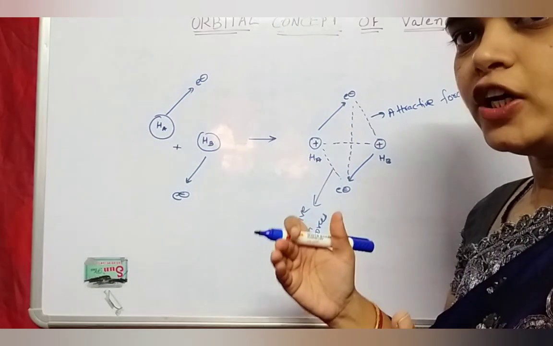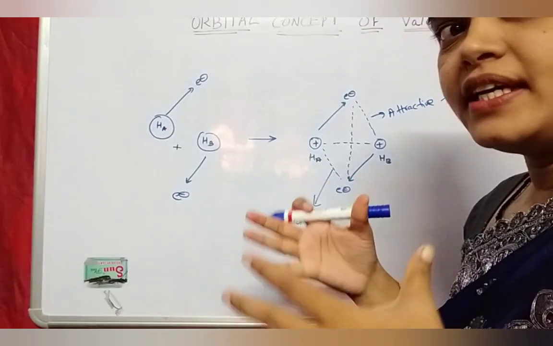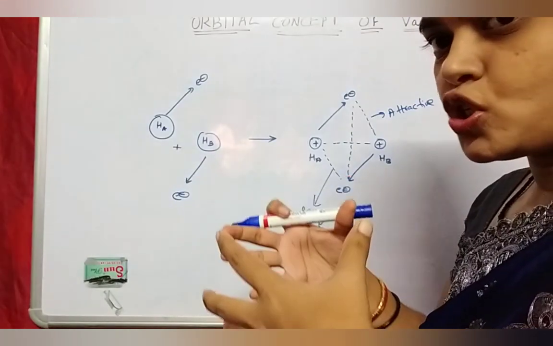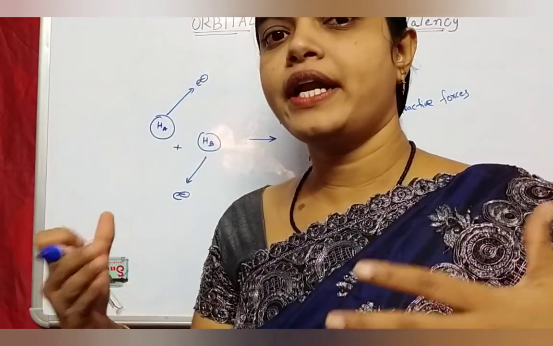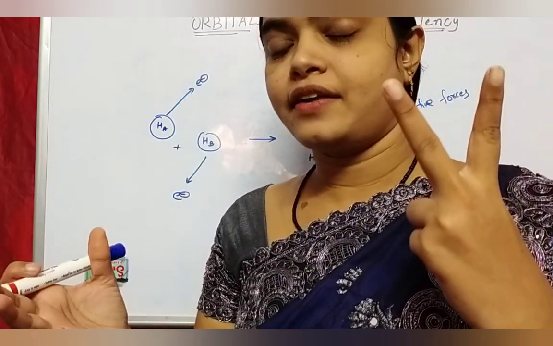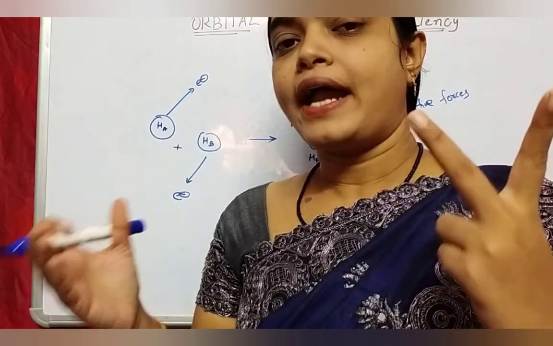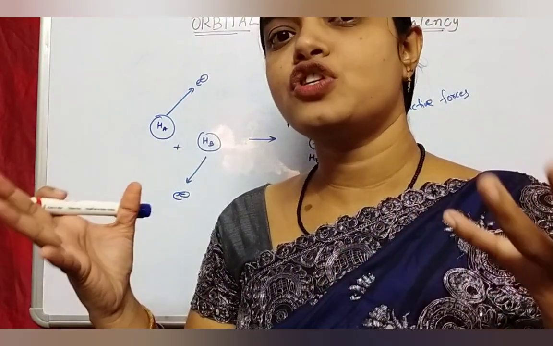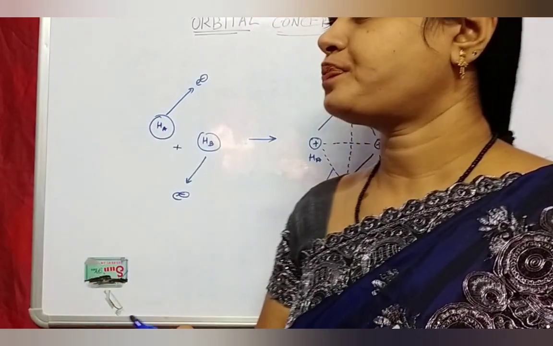We have considered two hydrogen atoms Ha and Hb. When these hydrogen atoms approach together, that means they come close together. In a previous topic I have already told you that when atoms approach together, two forces act there. One is repulsive force and another is attractive force. Attractive force is between positive and negative charges, while repulsive force is between like charges.